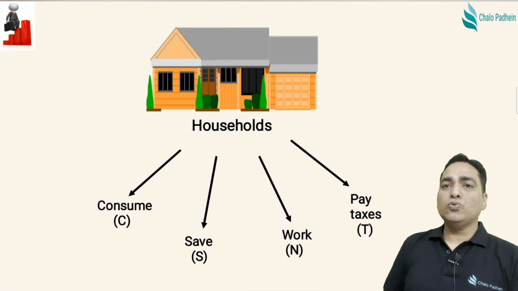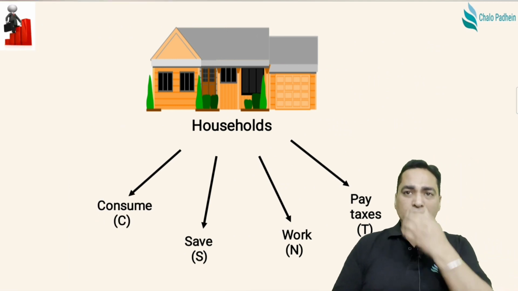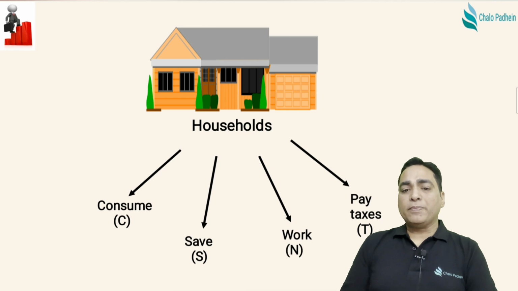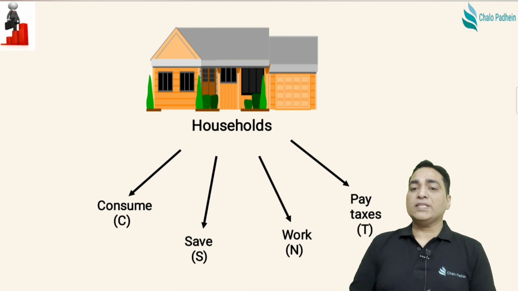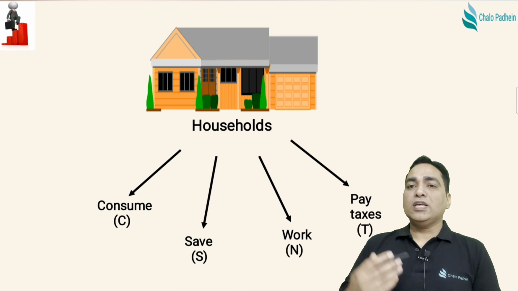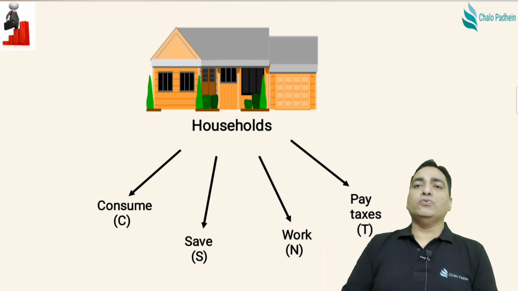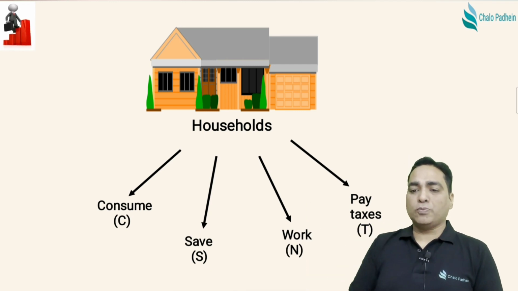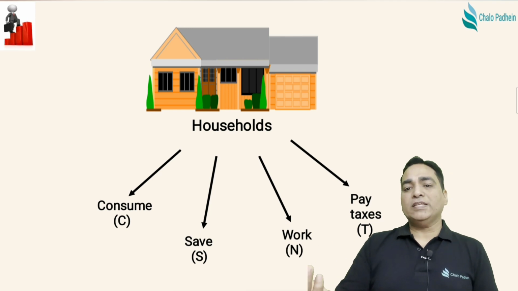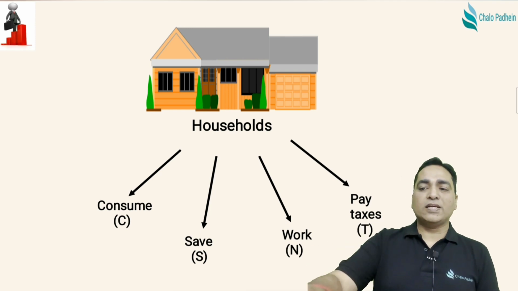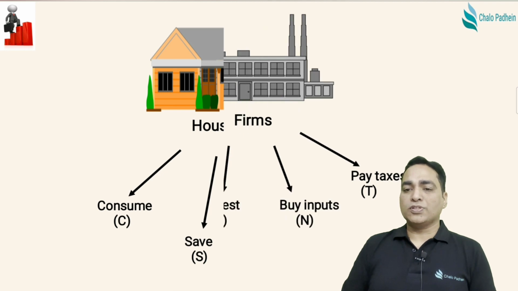Who are the households actually? What do the households do? Households primarily consume the products, they save the money, they work for you, right? So factor services भी तो provide करते हैं, and they pay the taxes. These are the four tasks that are being performed by the households.